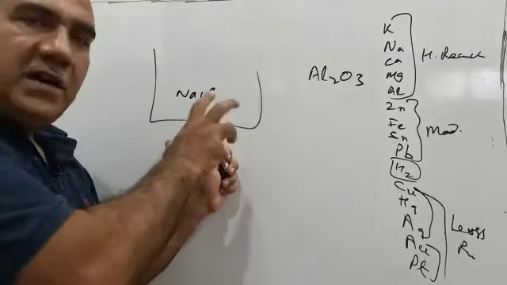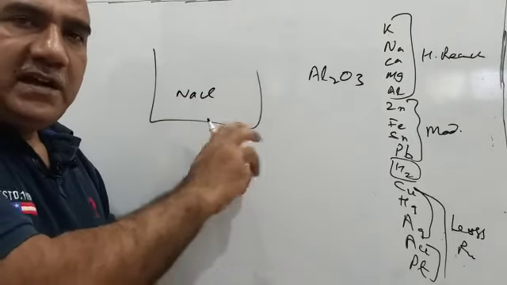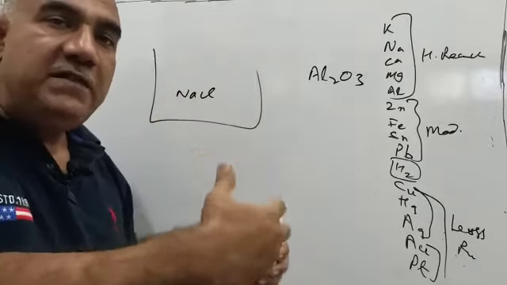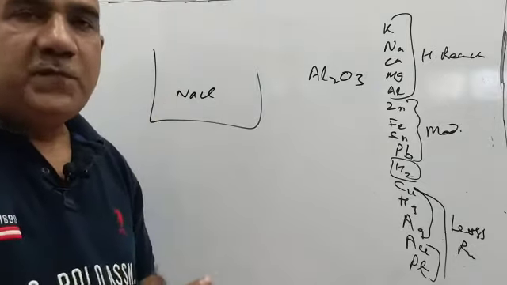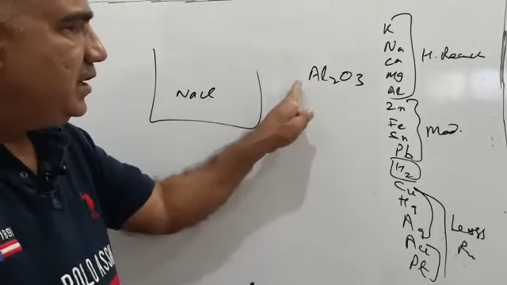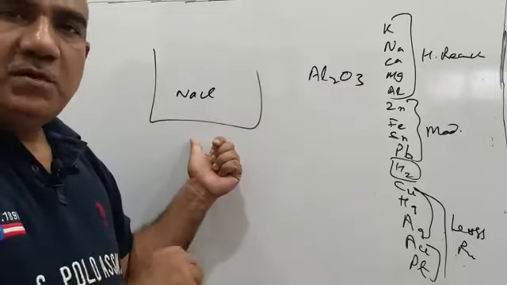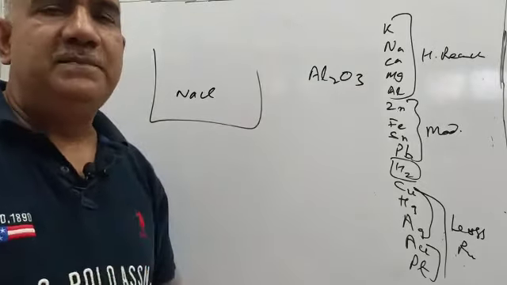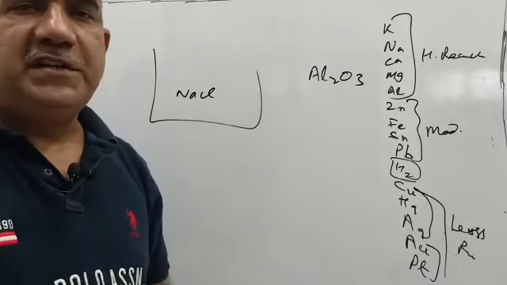If I dissolve sodium chloride into water and then I do the electrolysis, earlier I had sodium chloride, now I will have sodium hydroxide, not sodium. So please do remember, this is very important, that here it is aluminum oxide and here it is sodium chloride. Whenever we want to do the electrolysis, we need to take them in molten state.